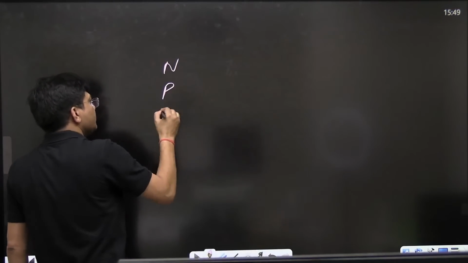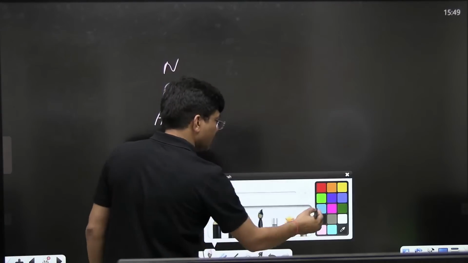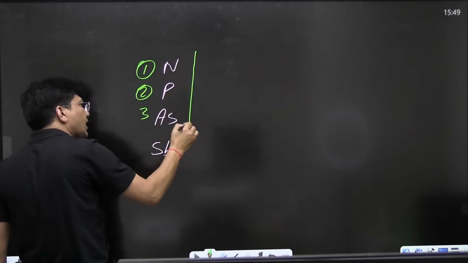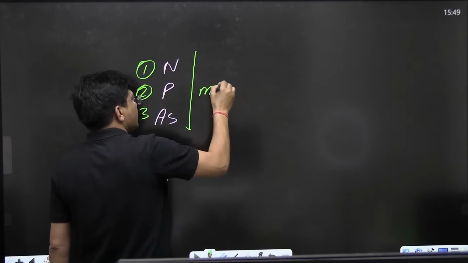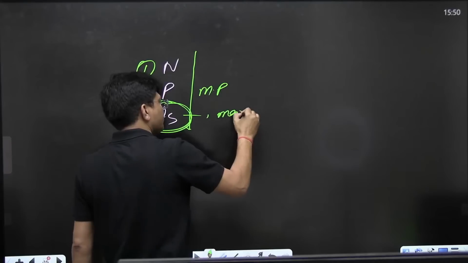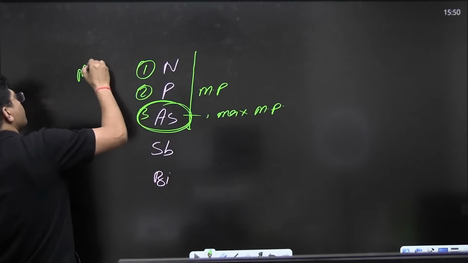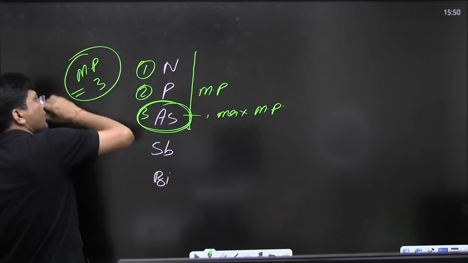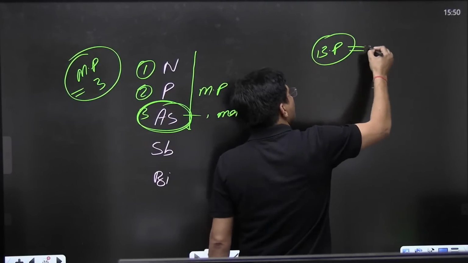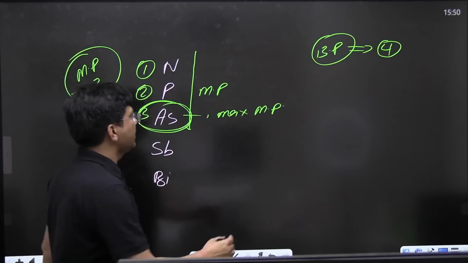nitrogen, phosphorus, arsenic, antimony, bismuth. You can see very clearly 1, 2, 3, up to this third element, melting point increases. Arsenic got the maximum melting point. For melting point the number was 3, and for boiling point, what I have told you, the number is 4. So up to which element will the boiling point increase?